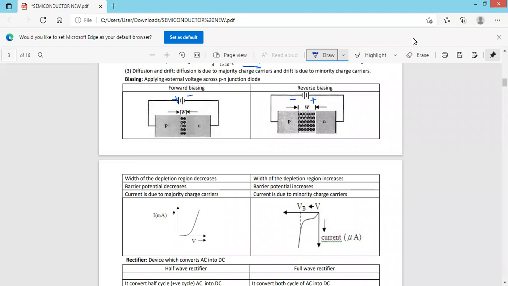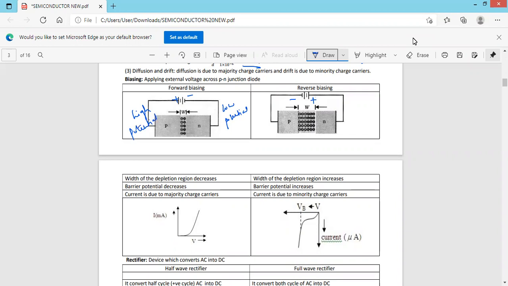If P is connected to positive, P side is at high potential, and N is connected to negative, N side is at low potential. So if the P side is at high potential and the N side is at low potential, that biasing is called forward biasing.